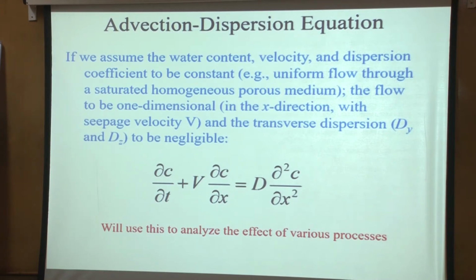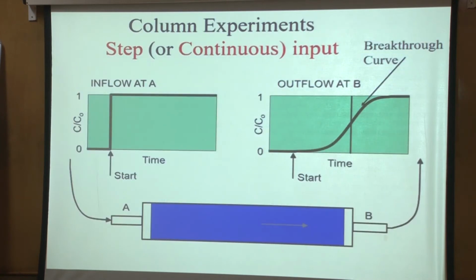Similarly, if you have D equal to 0, then it will be pure advection. So the relative magnitude of V and D is very important because that will decide the importance of advection compared to dispersion. And that is where it becomes interesting: you perform experiments in the lab and, looking at how the solute is coming out of your column, you can guess the importance of different terms. And that's what we are going to look at, what shape.